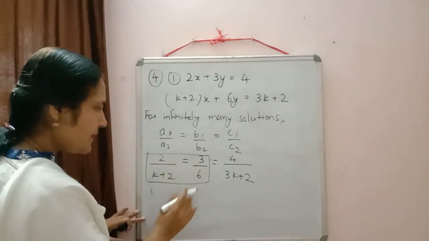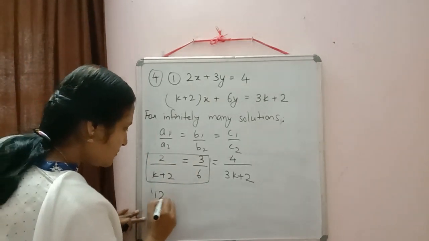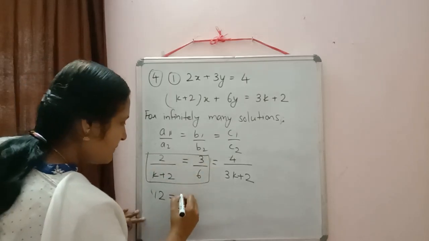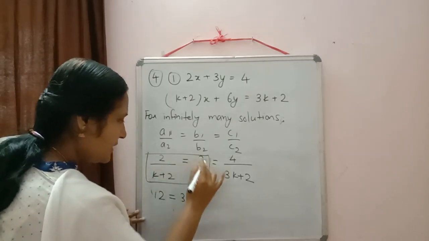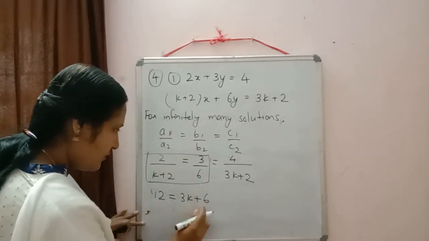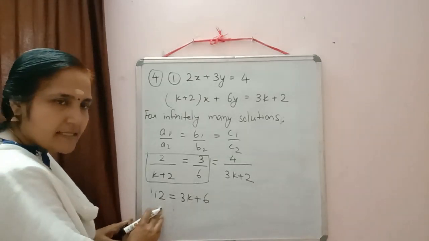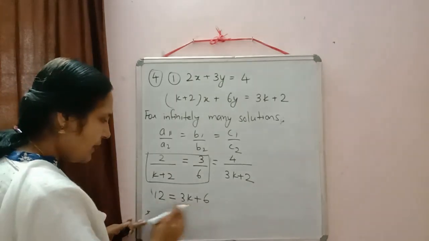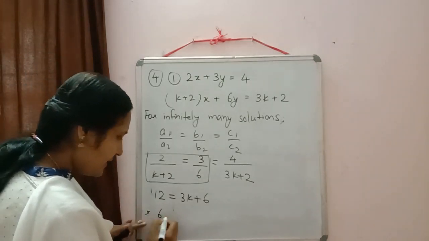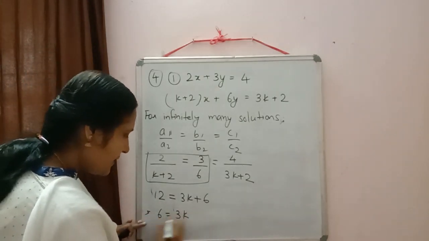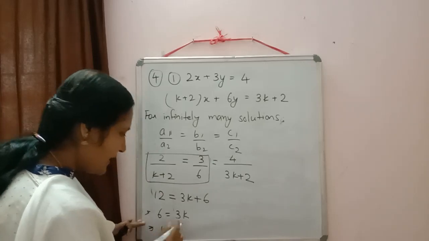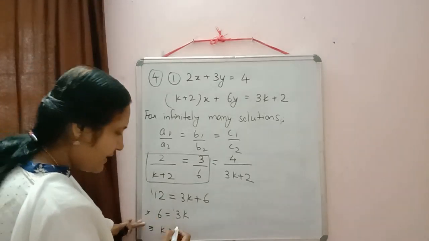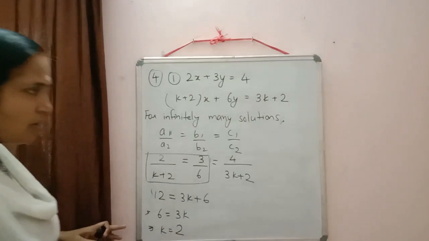Do the cross multiplication. It will be 6 2s are 12 is equal to 3k plus 3 2s are 6. Now this 6 we can shift to the left hand side, so 12 plus 6 will become minus 6. We will get 12 minus 6, which is 6, is equal to 3k. Then k is equal to 6 divided by 3, so that will be equal to 2.